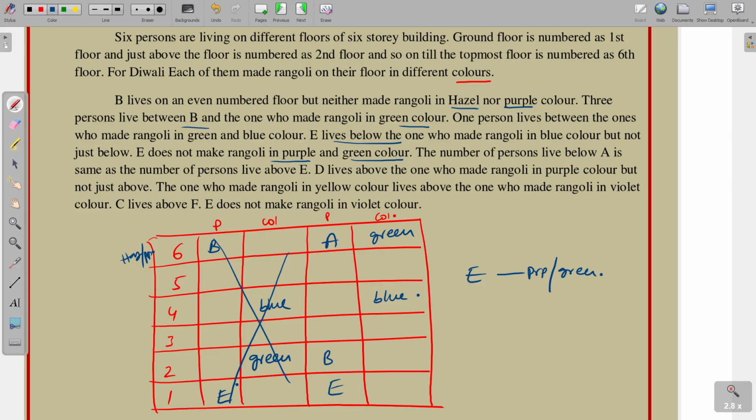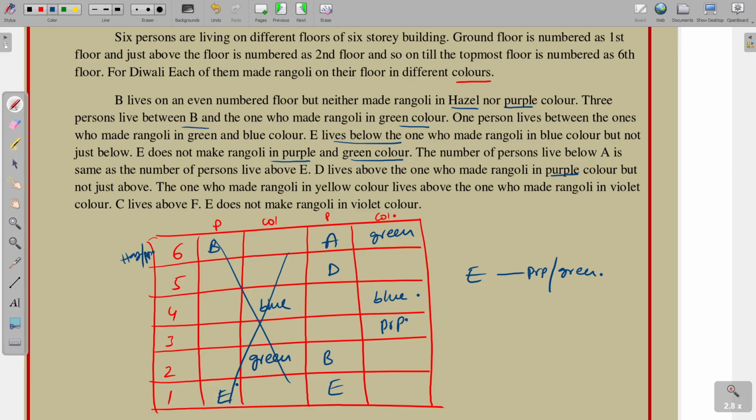D lives above the one who made Rangoli in purple color, but not just above. And the next point. So where can we place D? Suppose D is placed here, and here it is not yellow, it is the purple. Why? Because it is not immediately above. So it is the one possibility.